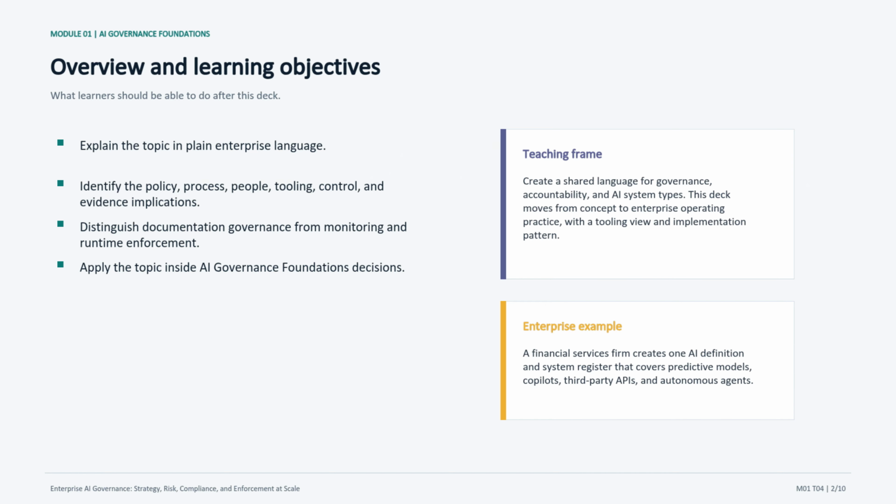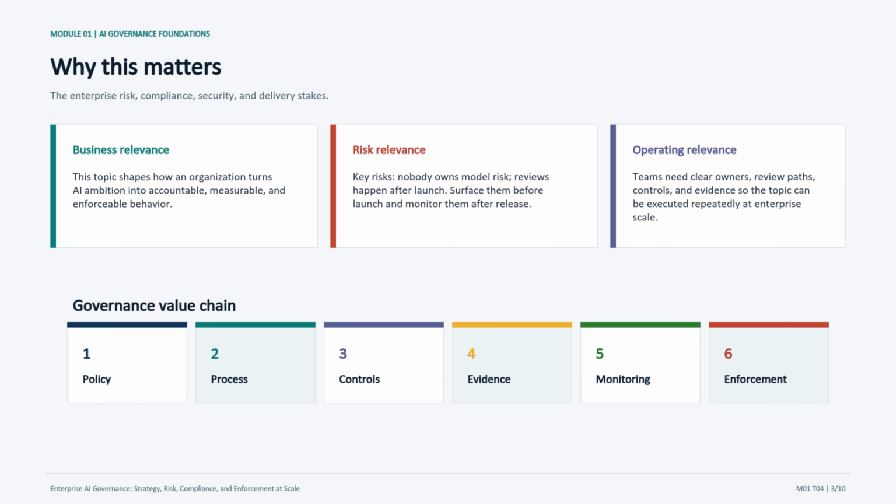With the objectives clear, we can now ask why this topic matters enough to spend enterprise time and budget on it. This slide is about stakes. Governance roles: board, execs, legal, risk, security, data, ML, product, and procurement matter because AI governance is not only about writing policies, it is about preventing unmanaged AI behavior from becoming business, compliance, security, or reputational risk.